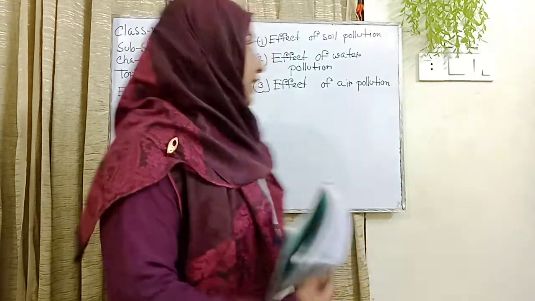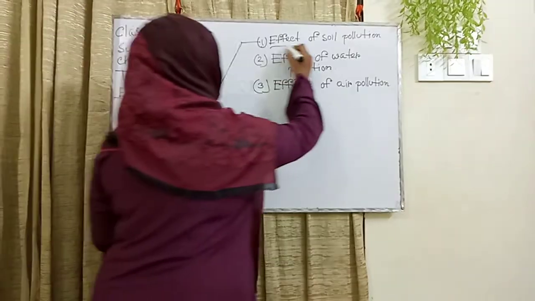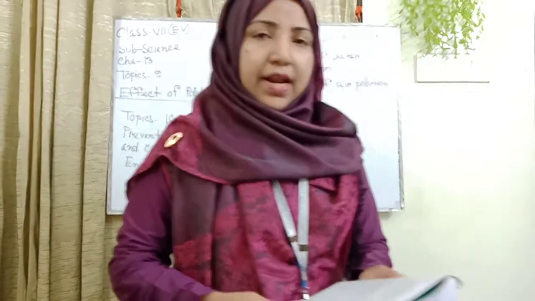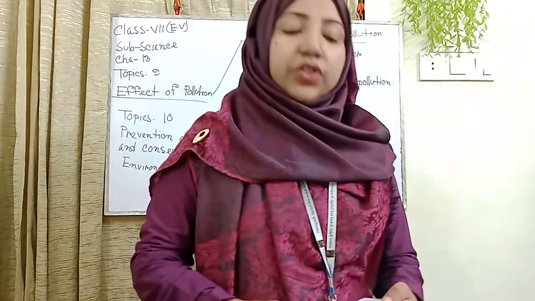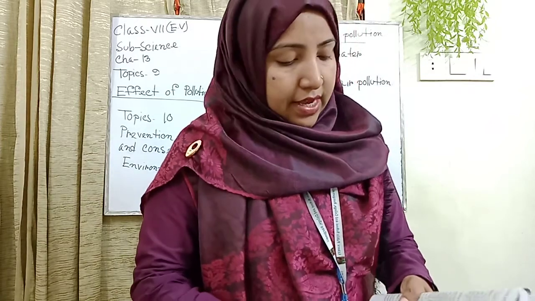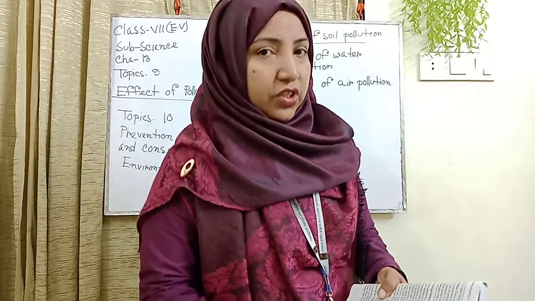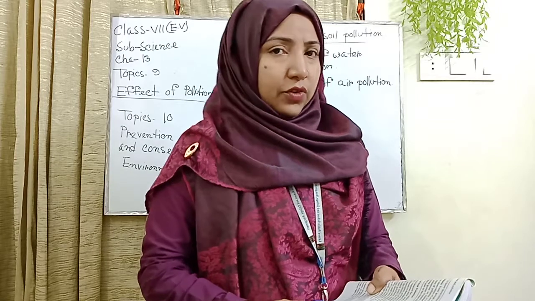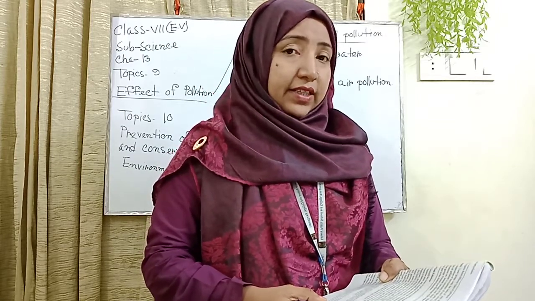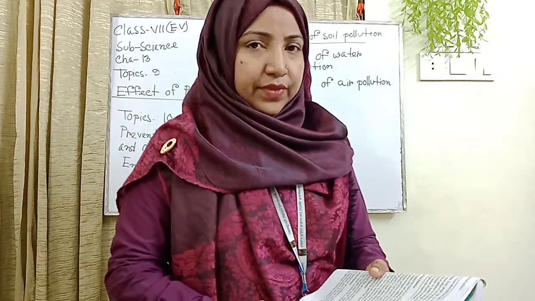The first structure is the effect of soil pollution. You have learned the cause of soil pollution is the increase of waste materials in the soil. Various solid and chemical wastes are responsible for soil pollution. Basically, there are two types: chemical wastes and solid substances are both responsible for soil pollution.